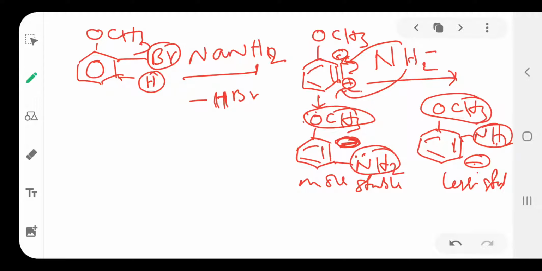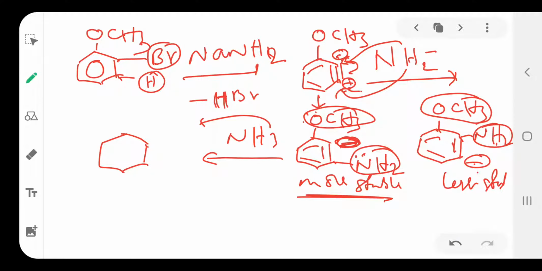This is a phenyl carbanion, and it reacts with NH3. Again NH3 donates one H plus to this negative charge to form the major product. This stable intermediate reacts with NH3, which donates one H to the negative charge part.